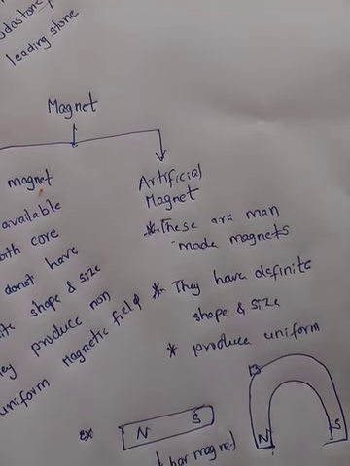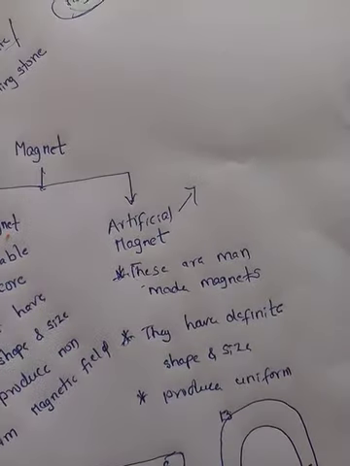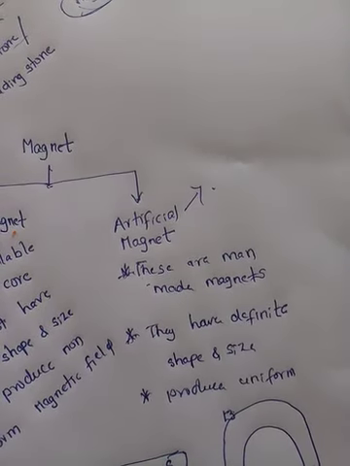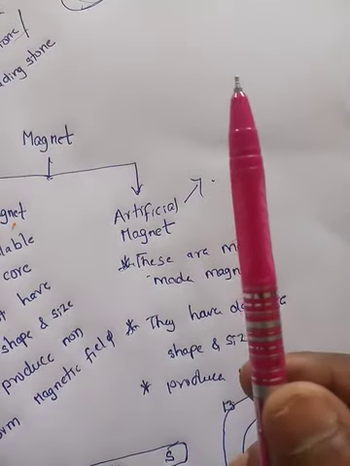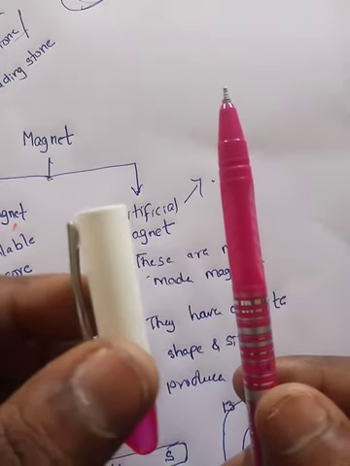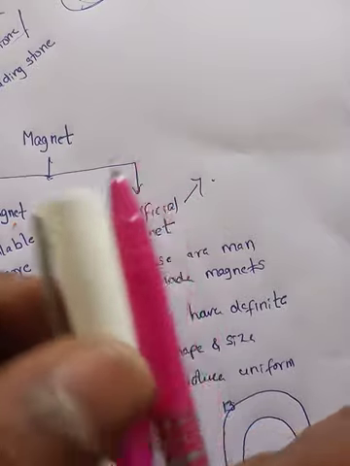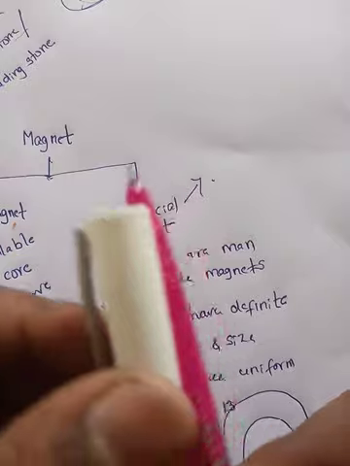In previous centuries, in the previous generation, they didn't know that a current carrying conductor produces a magnetic field. What they used to do is, for example, this is a magnet and this is the magnet I want to make. Let us assume that this is a steel bar. I rub this bar with a U-shaped or definite shape and size magnet.